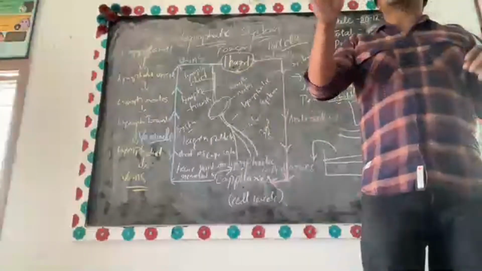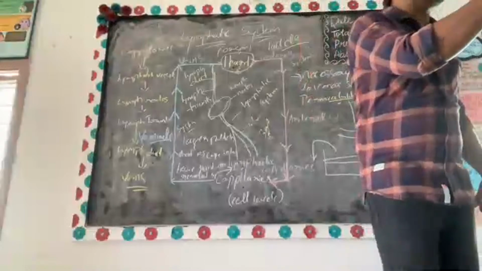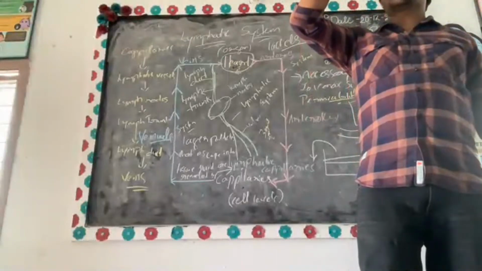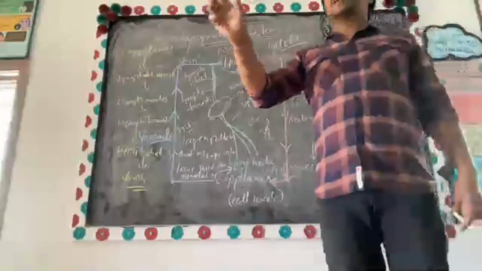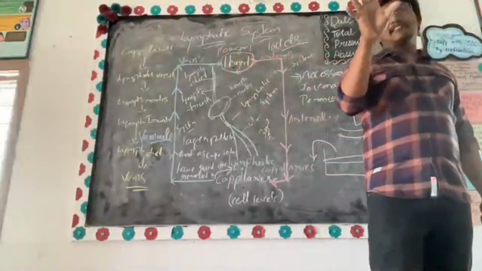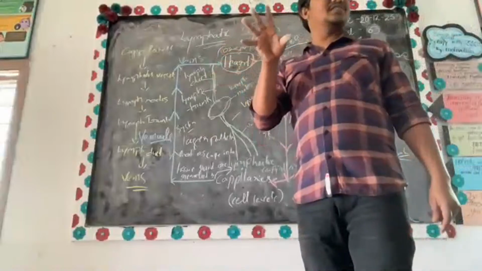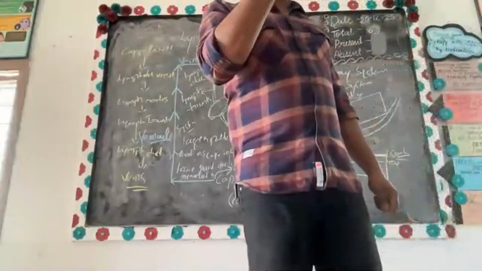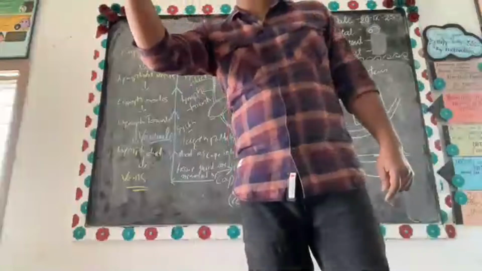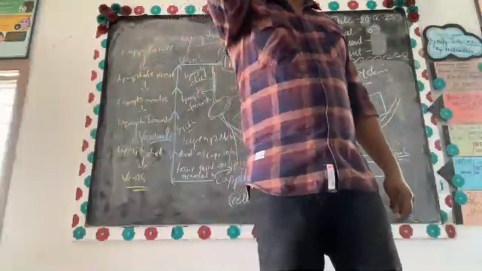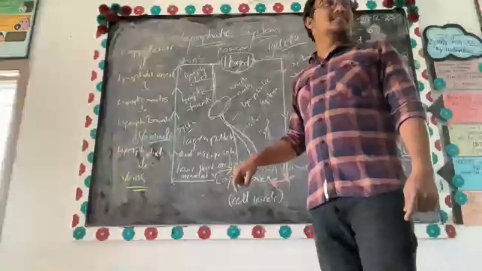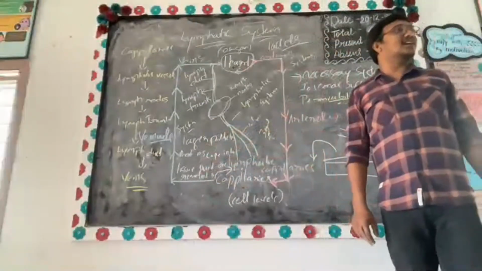Lymphatic vessels are present wherever avascular tissues are there in our body. I will tell you what those avascular parts are as we go further. Avascular means no vascular; vascular means blood vessels are present. Wherever the capillaries and blood vessels are present, the lymphatic vessels are also present.